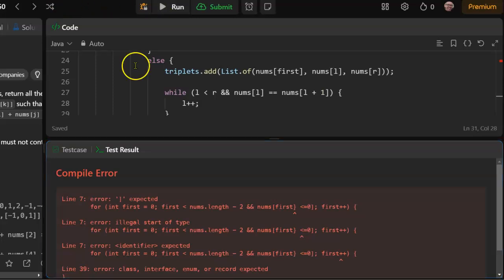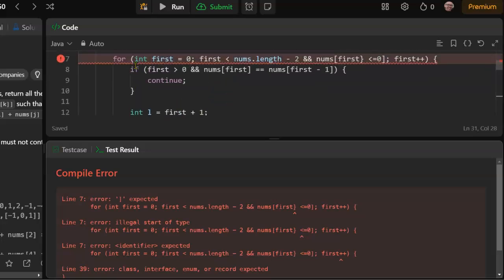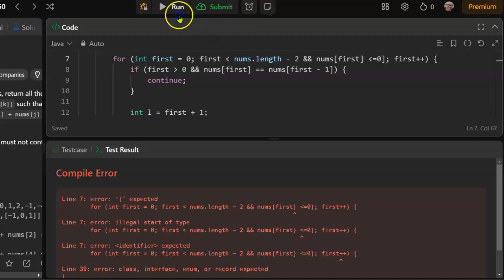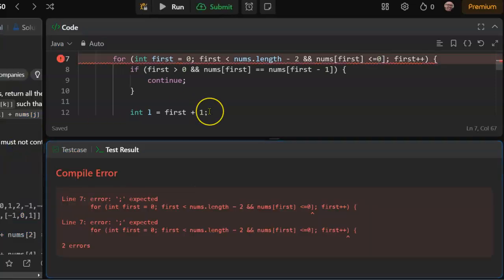Compile error. Line 7. Looks like there's a typo there. That should not be a curly bracket. All right, let's try it again. Okay, there's an extra curly bracket.